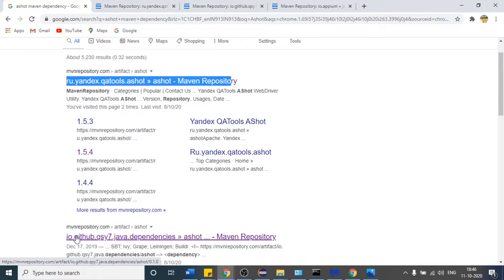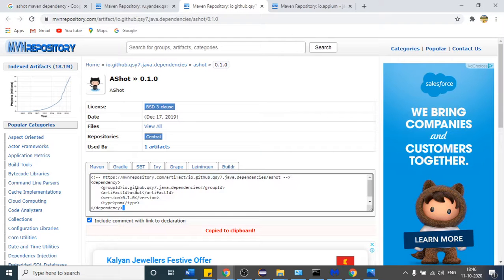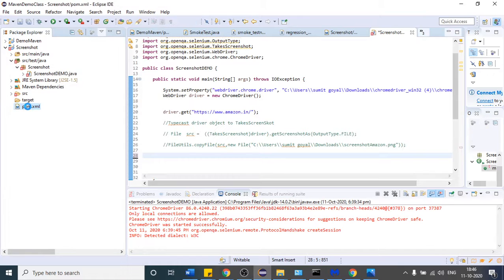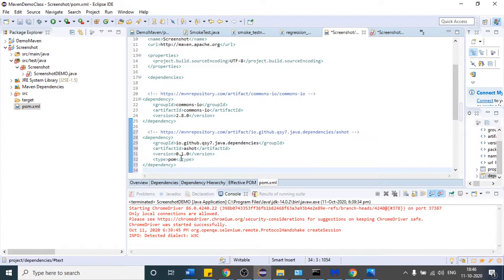So this is the second link, okay? Copy this. You can see the jar name as ashot. So copy this, and you are going to get all the features of that ashot API. So come to this, paste that inside the dependency tag, and after that, what you have to do, let us wait for that Maven to finish.